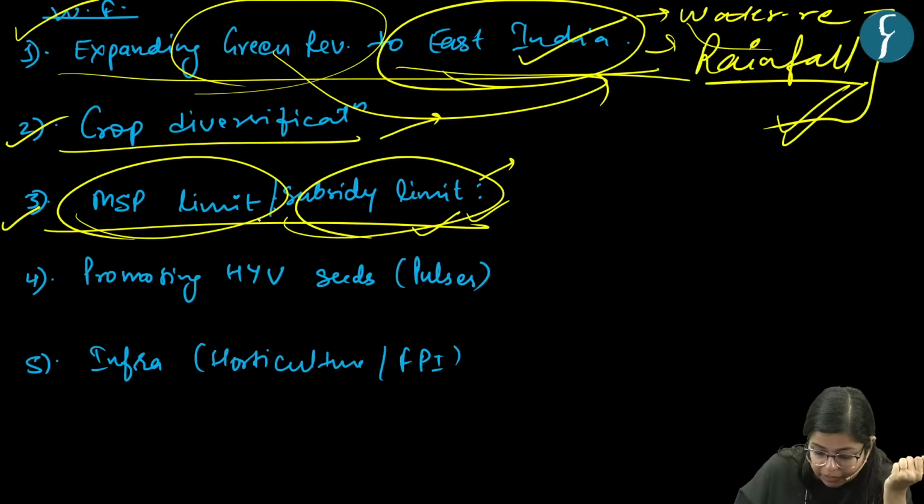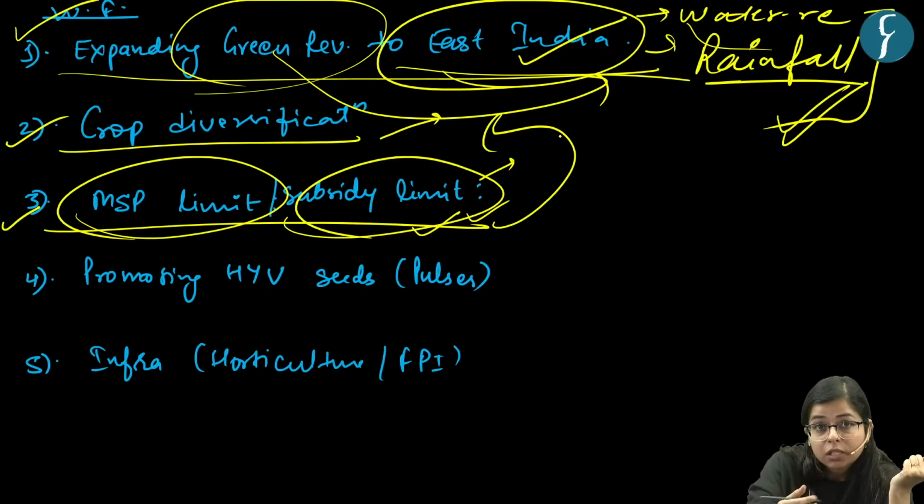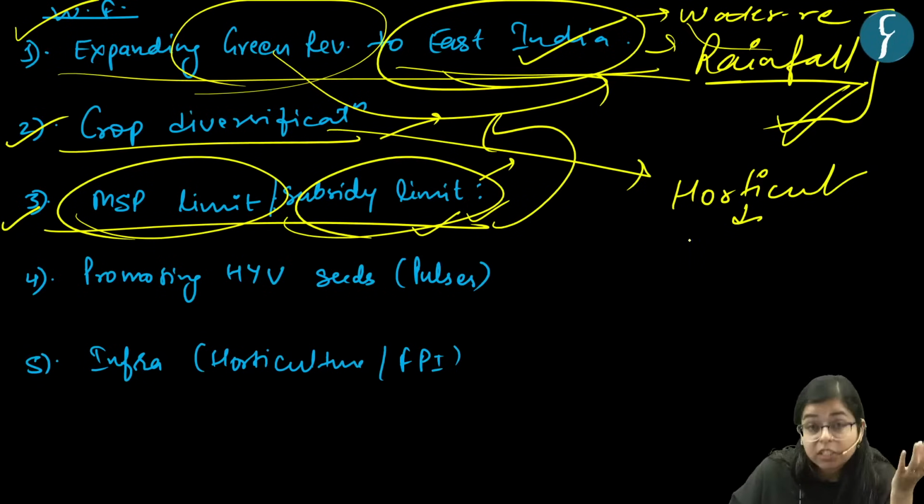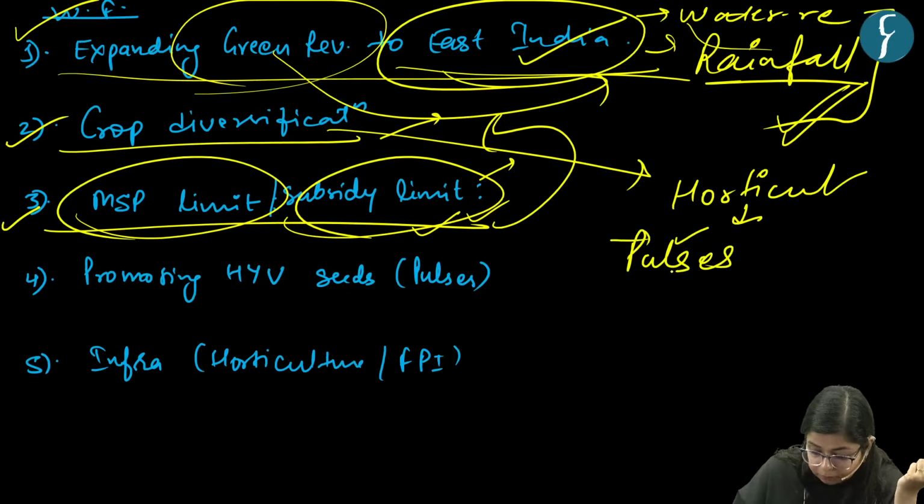And all these mechanisms, like limit to MSP, subsidy limit, and crop diversification, may ensure there is a diversification of crops with ample focus on horticultural crops, say fruit, vegetables, flowers, and also pulses, right?